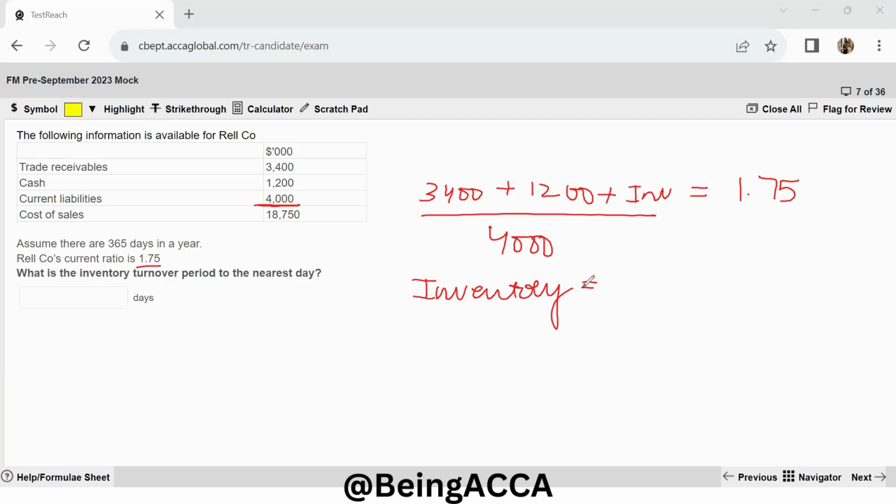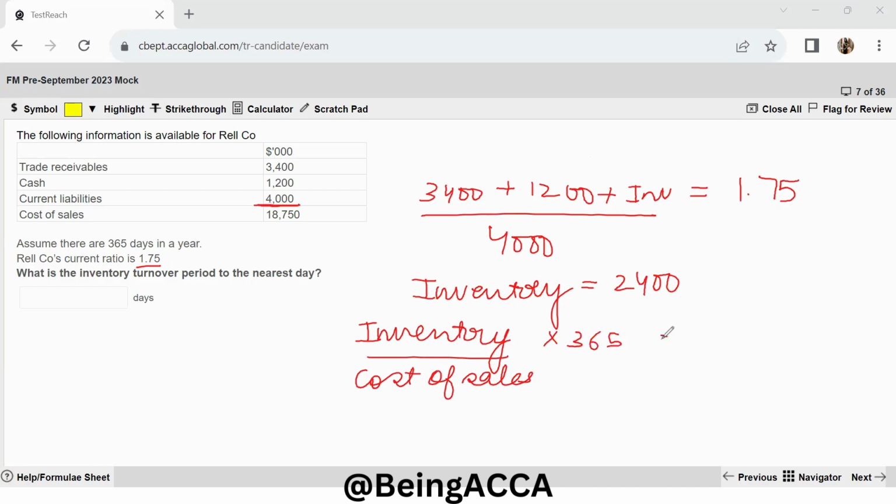So if I solve this equation, I get my inventory as 2,400, and then I can use my formula for inventory turnover period. Inventory turnover period is nothing but inventory divided by your cost of sales multiplied by 365.